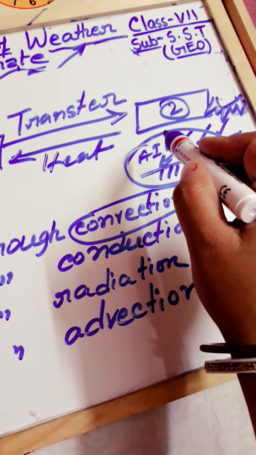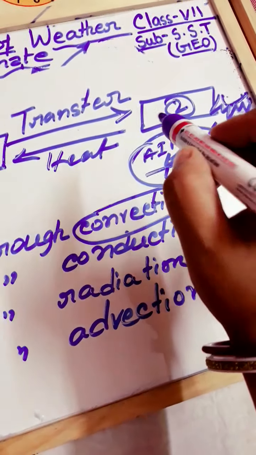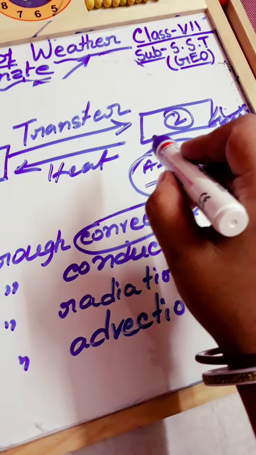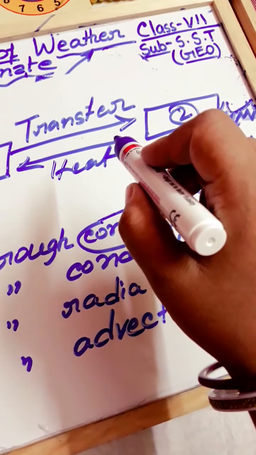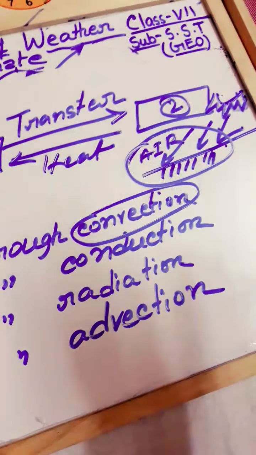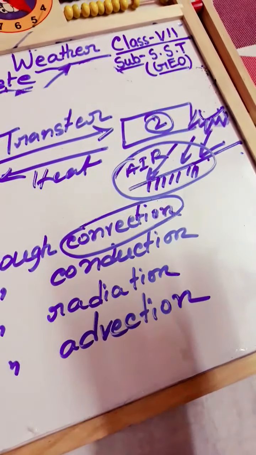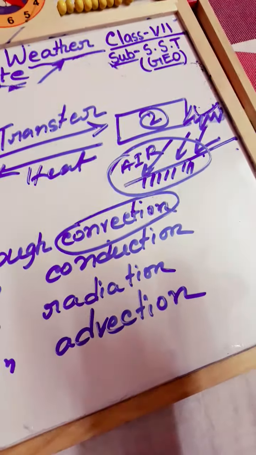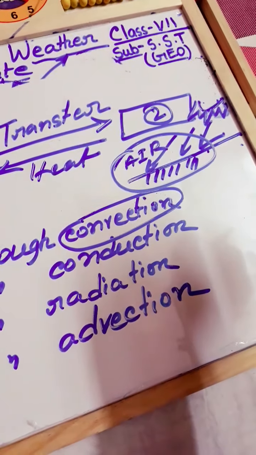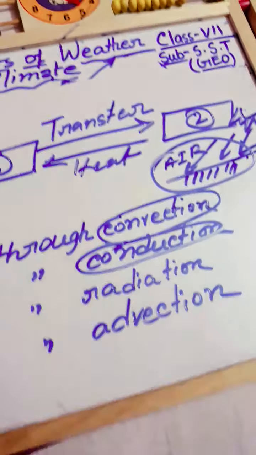However, air is a poor conductor of heat. So, as an example, we can also say that on a cold, windless day, if a series of thermometers are mounted at different heights above the ground, we will see that air temperature falls rapidly with height, because we know that when the height is increasing, the temperature falls. So why? Because this is due to the poor conductivity of air. So this is the process of conduction.